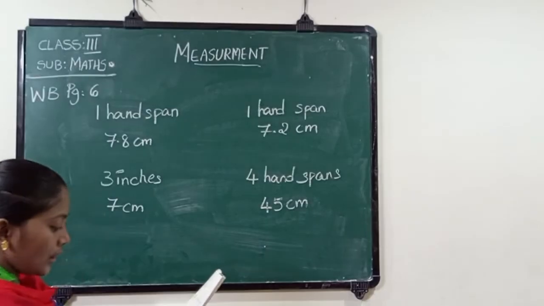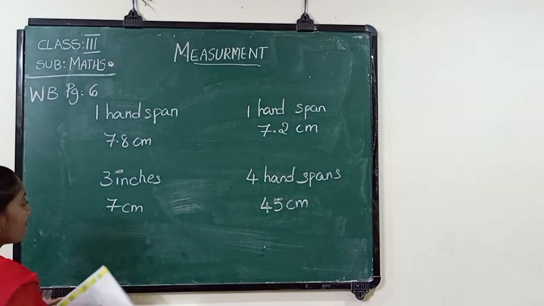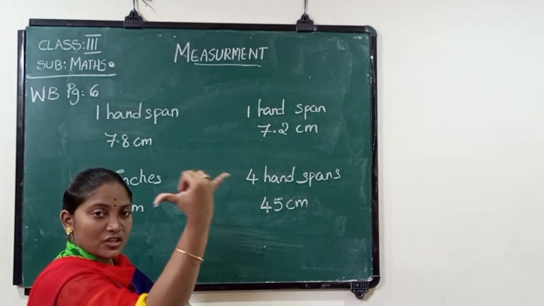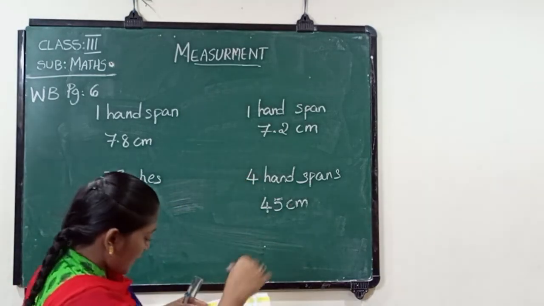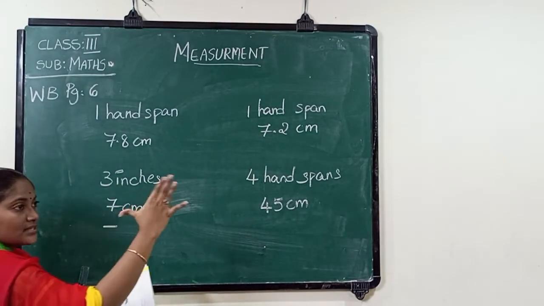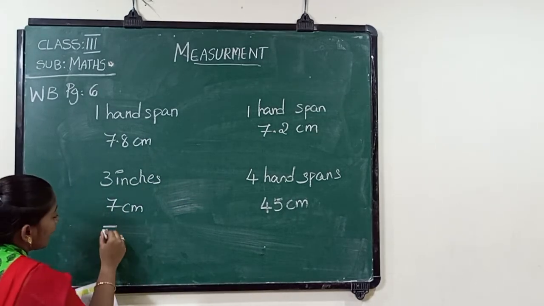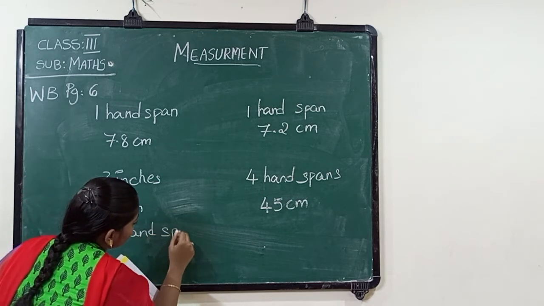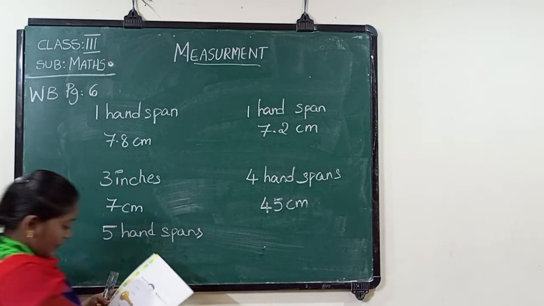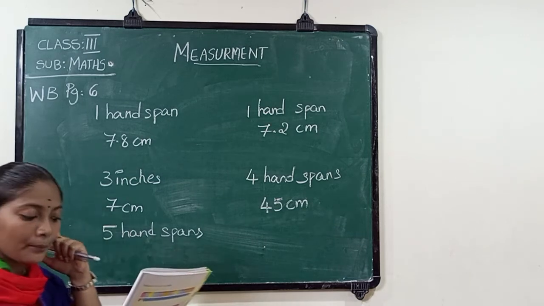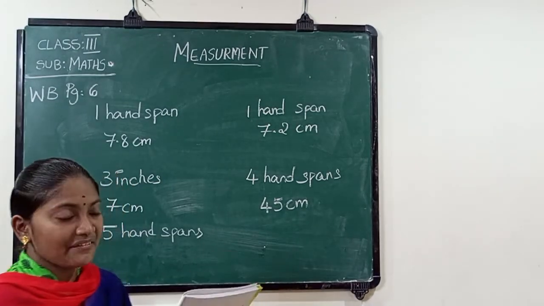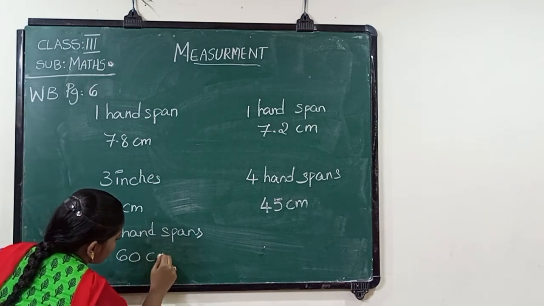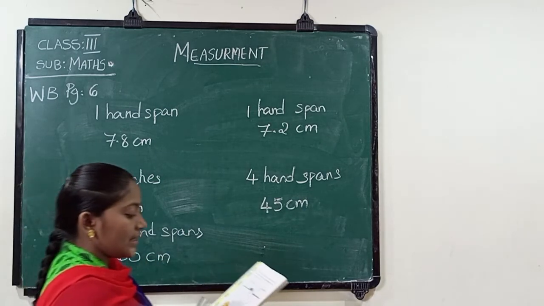Now the next one, it's a t-shirt, and it is 5 hand spans. When we use a hand span here, like this we will measure. Hand span means we have to measure like this. So 5 hand spans. When we actually measure with the scale, it is 60 centimeters. Now the next one, it's a water bottle.